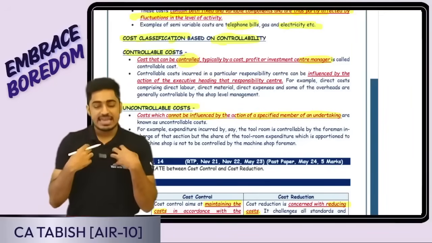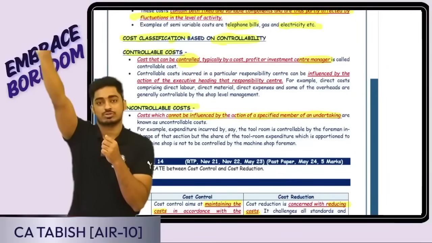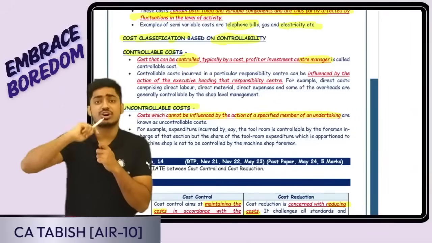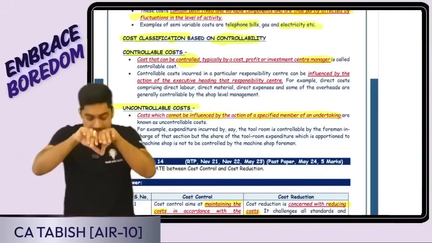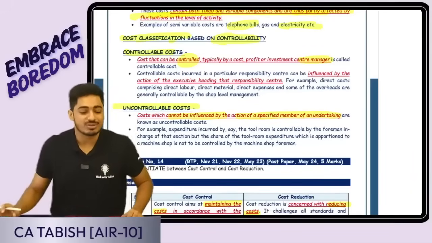Tell me, I as a manager of this division, do I have any control over that 100 rupee cost? No. Can I change that cost? Do I have any influence or say on that cost? That is uncontrollable cost. But say any cost is incurred in my division, do I have a control over that? Yes, that is going to be my controllable cost. Is this clear, everyone?